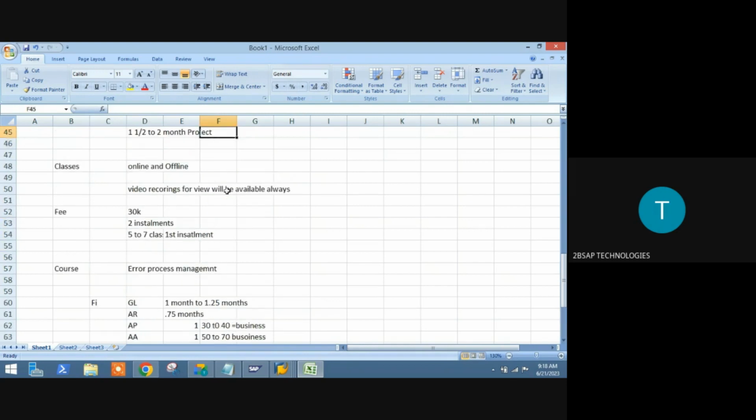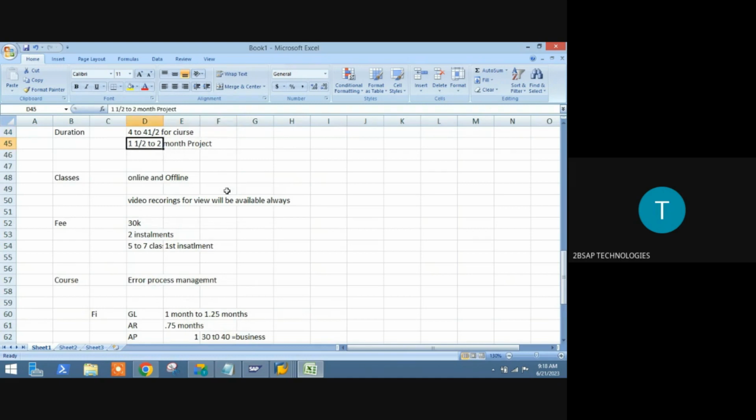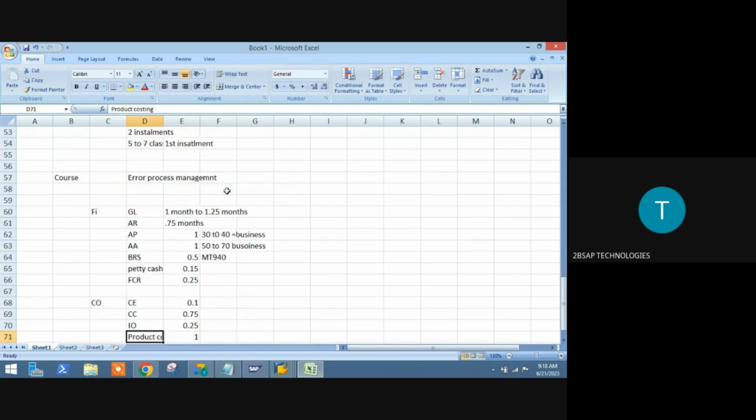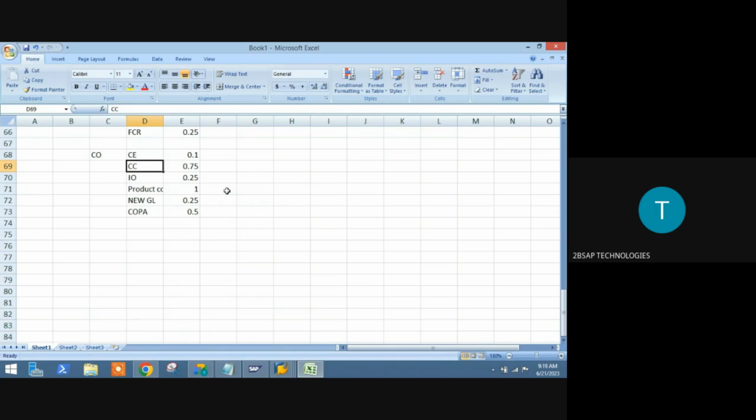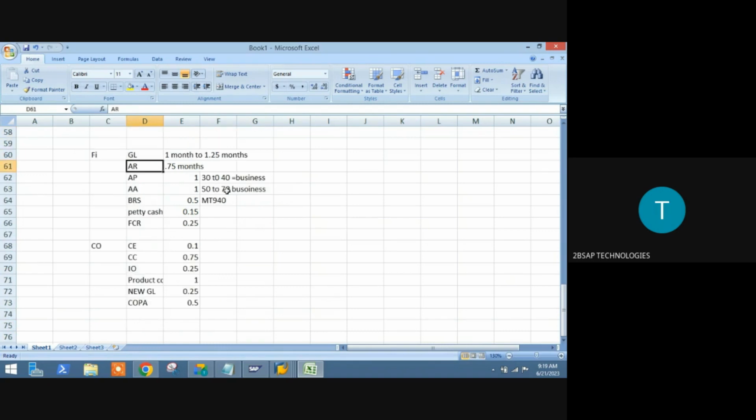So as I said, 1.5 months to 2 months of project classes, right? During our course itself, some of the things will be covered in the regular course itself. In addition to that, we will take it up again in project classes. That means almost 1 month will be taken care of within these things itself. That is going to be how the real-time project is going to be.